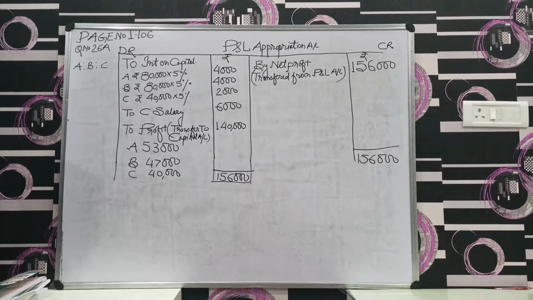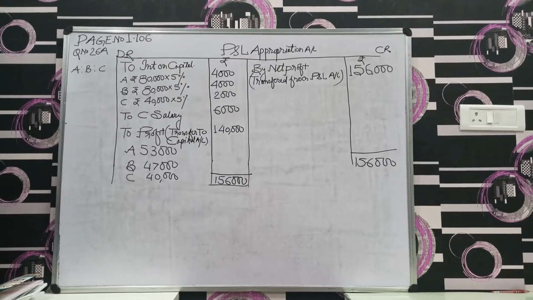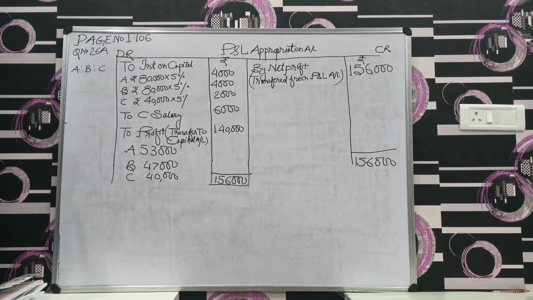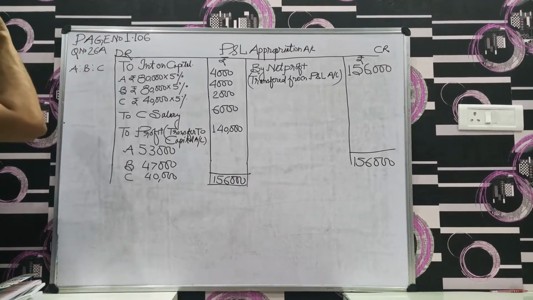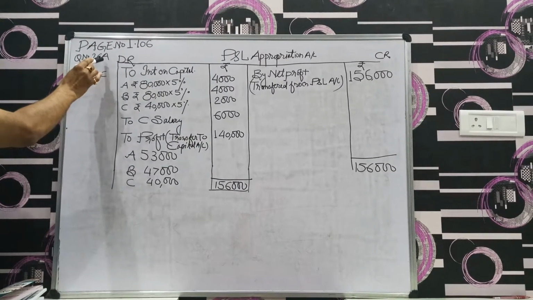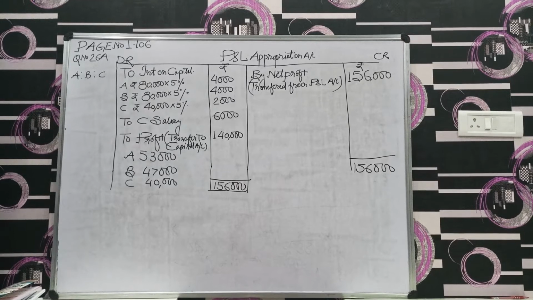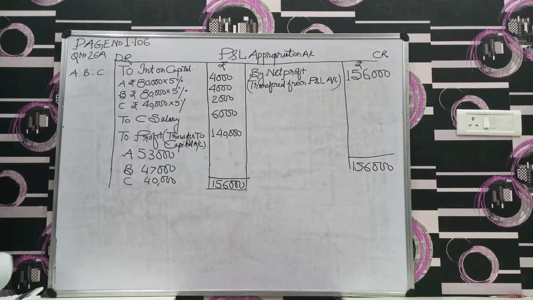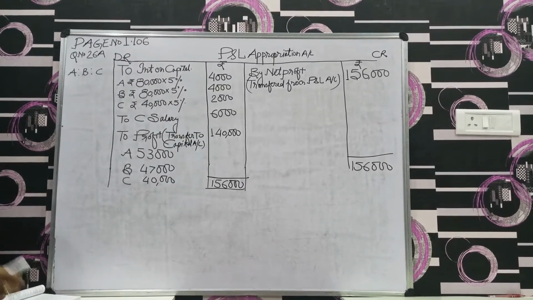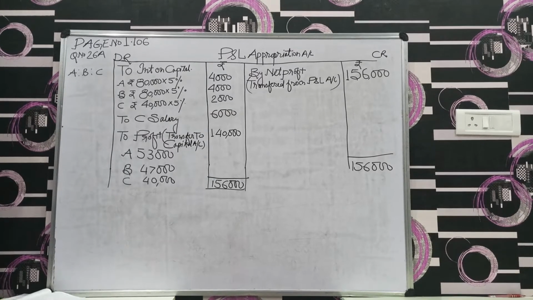So today, please go through page number 1.106, question number 26a. In this question, first I go through the problem.